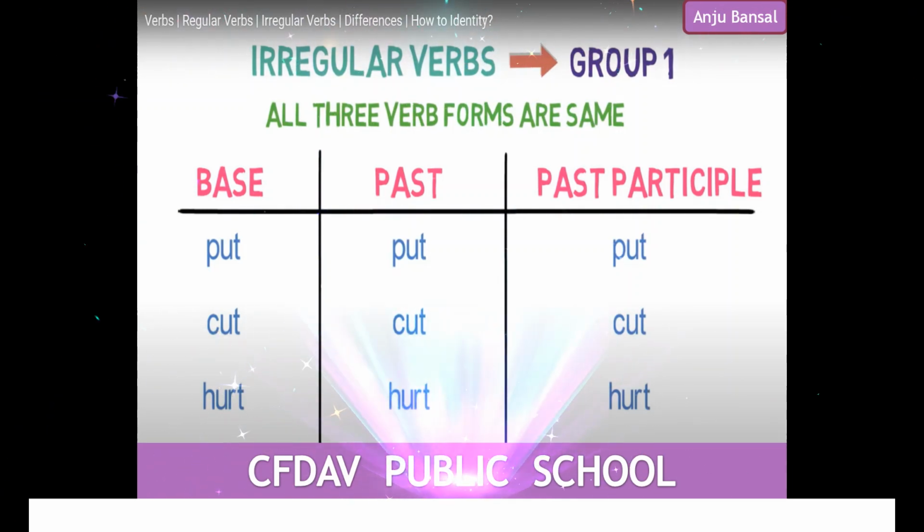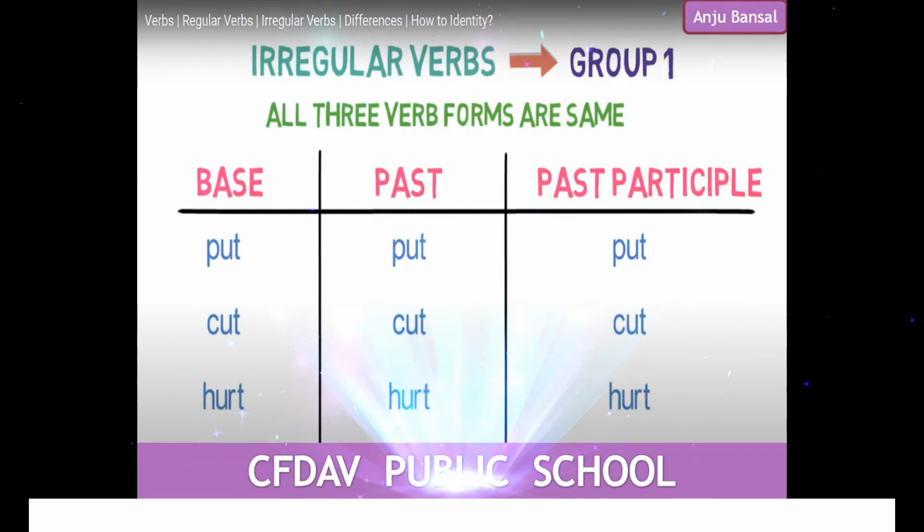Here you will notice that all the three verb forms are the same. The verb is the same in the present tense, in the past tense, as well as in the past participle. It is not changing at all. Put becomes put in the past tense, and even in the past participle, it remains put.